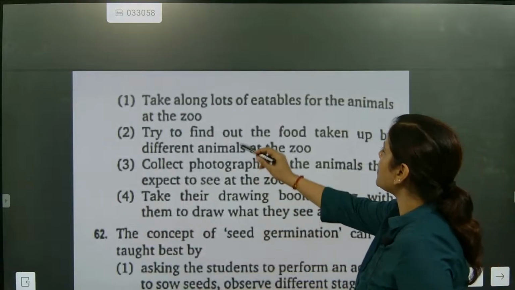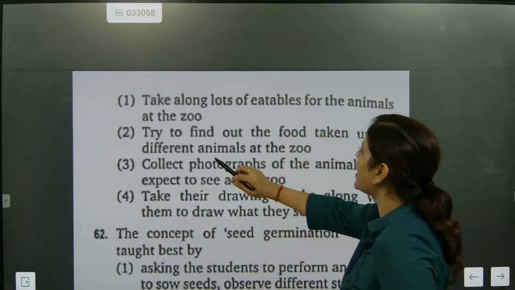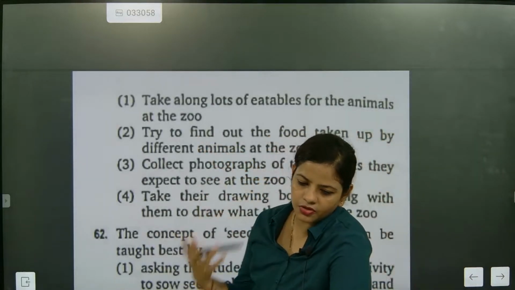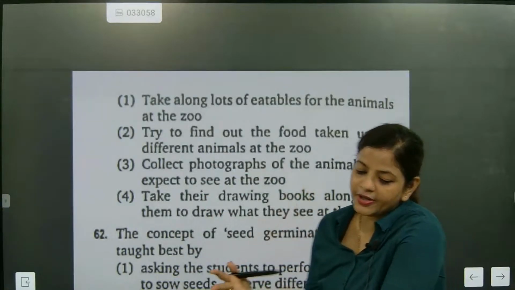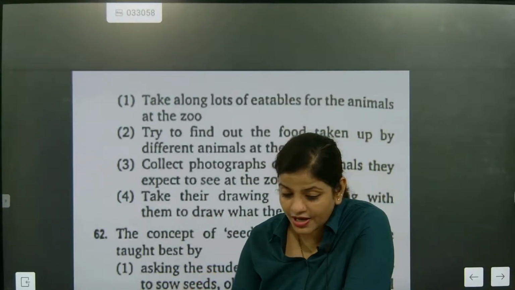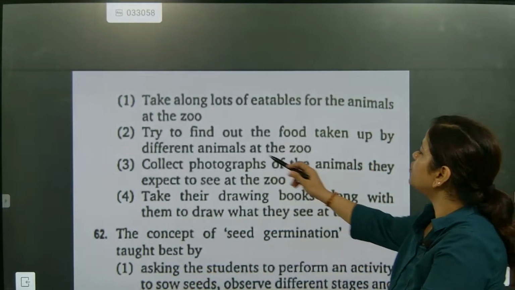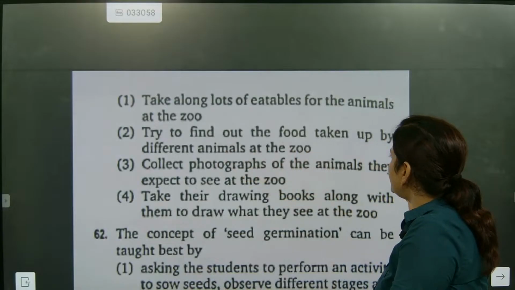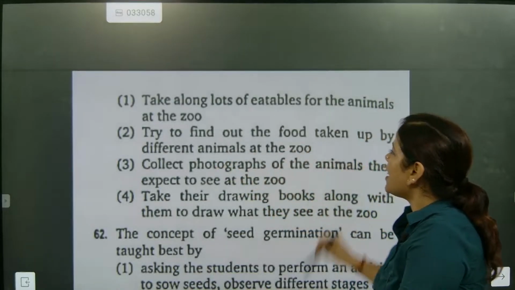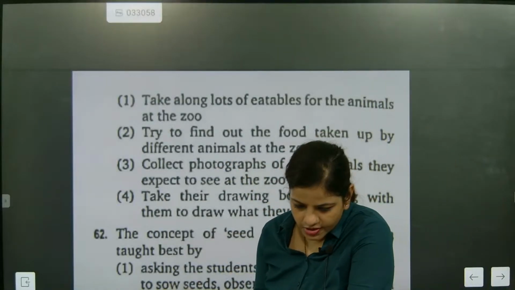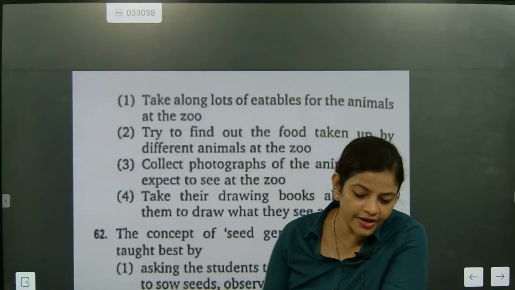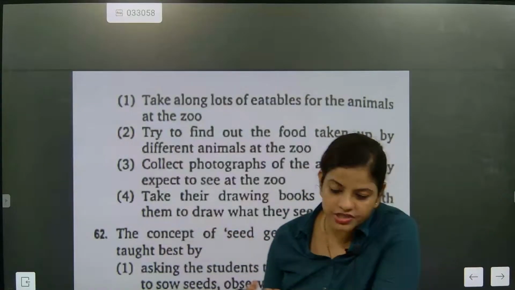First, to take lots of eatable food for the animals at the zoo, means you will not allow eatable foods to be taken to the zoo for the animals. Next, to try to find out the food taken up by different animals at the zoo. मतलब कौन सा जानवर किस तरह का फूड खाता है वो पता करने का कोशिश करेंगे.